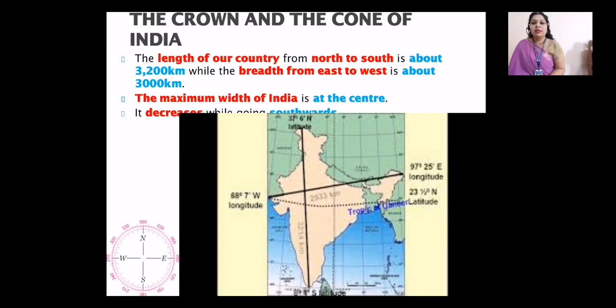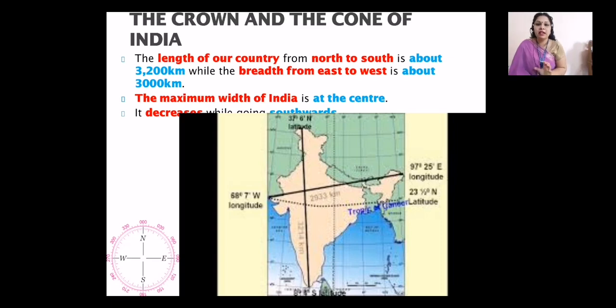If you can see the map on the right hand side of this slide, it is very clear that from north towards the south, the length is 3,200 kilometers, while from east to west, along the dark black lines, the breadth of our country is about 3,000 kilometers.